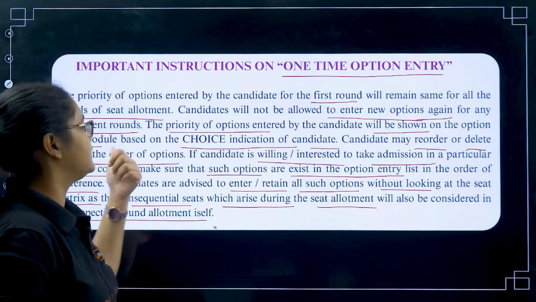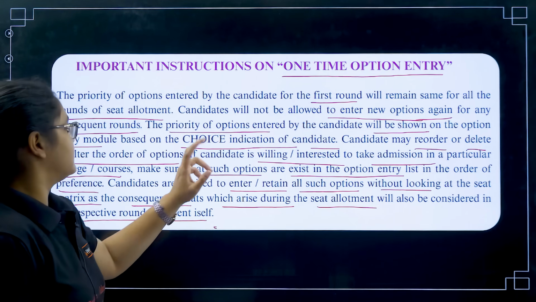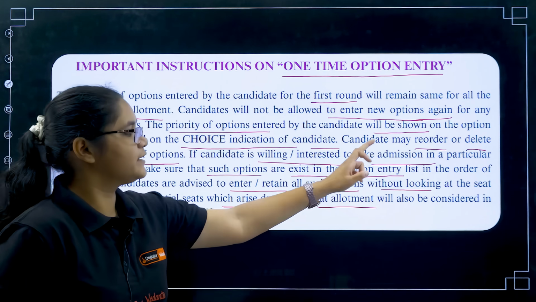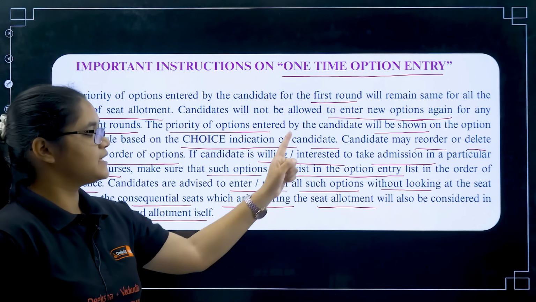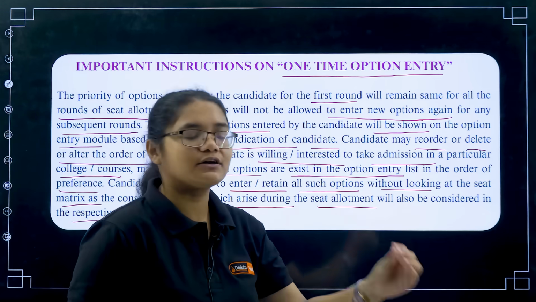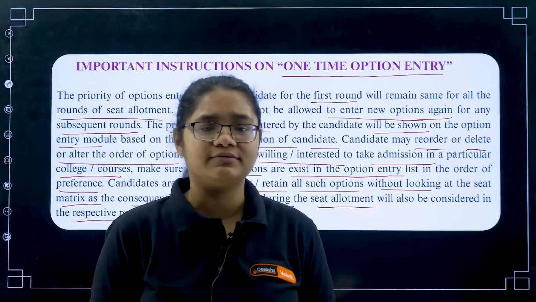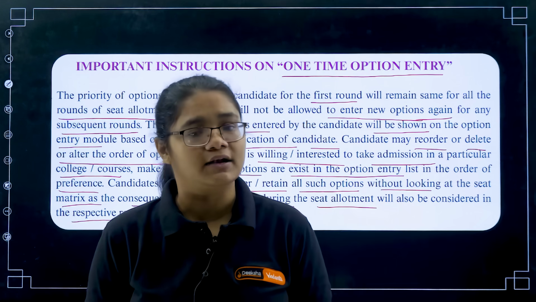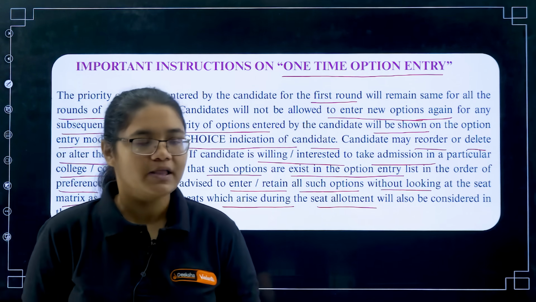So please make sure that if a candidate is interested in taking admission in a particular college or course, such options exist in their option entry list. Out of 200 colleges, whichever colleges and courses you are interested in, put them all, irrespective of seat matrix, irrespective of the cutoff. Put all the colleges that you are interested to join.